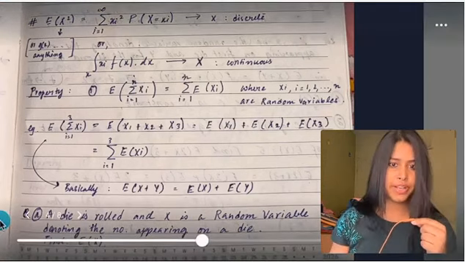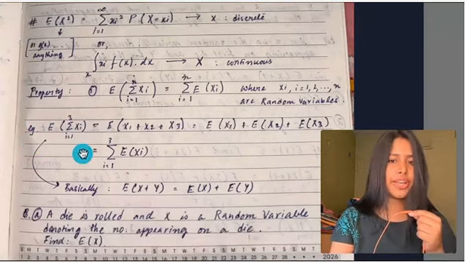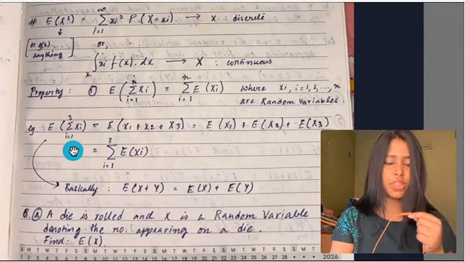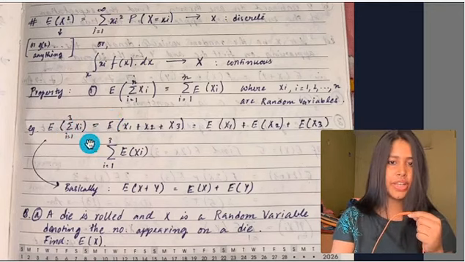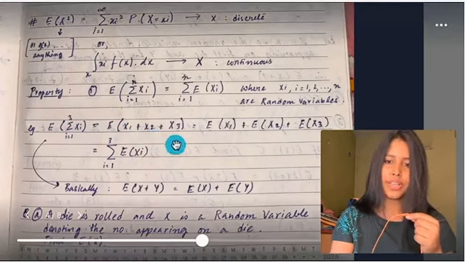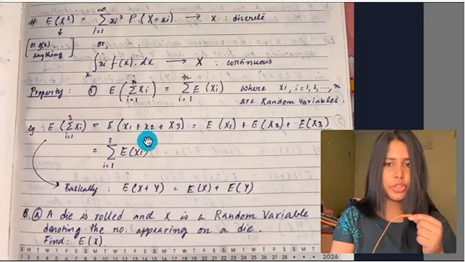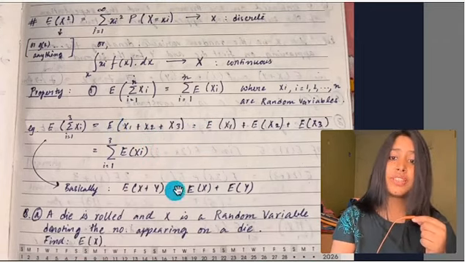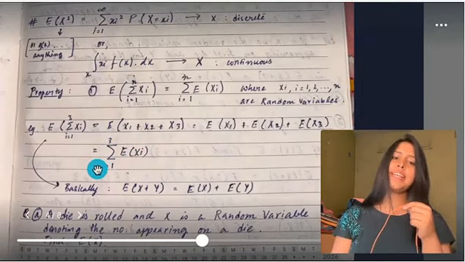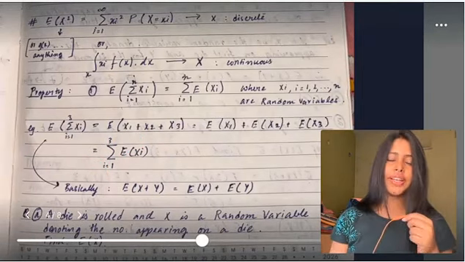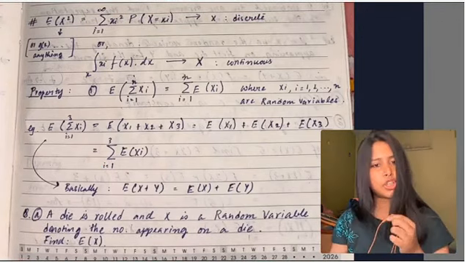Okay, you will understand this better when you see the example. Expectation of the summation of Xi, i running from 1 to 3, is equal to the expectation of, you will add up the Xi, right? So X1 plus X2 plus X3, which is equal to E of X1 plus E of X2 plus E of X3, which is equal to the summation of E of Xi, i running from 1 to 3. Basically, what is the core idea? The core idea is that the expectation of X plus Y is equal to the expectation of X plus the expectation of Y.